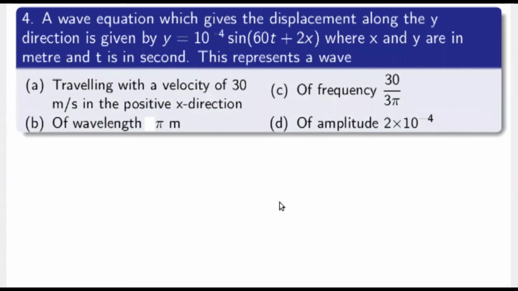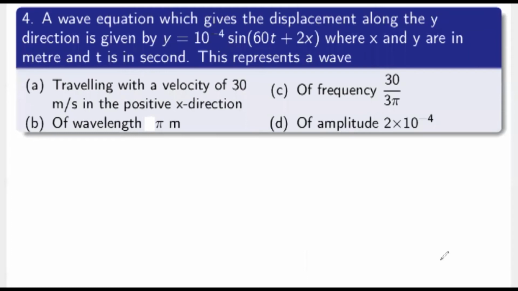Next question. A wave equation which gives the displacement along the y direction is given by y equals 10 power minus 4 sin of (60t plus 2x), where x and y are in meters and t is in seconds. This represents a wave, so let us look into that in detail.